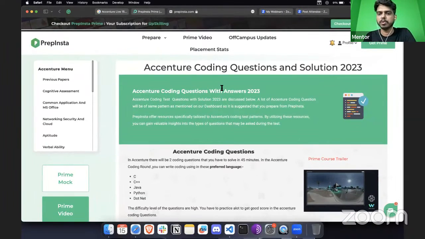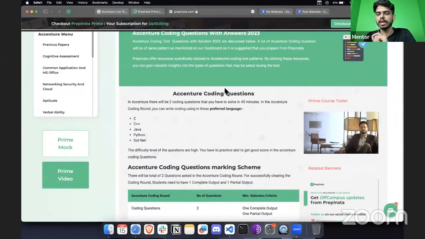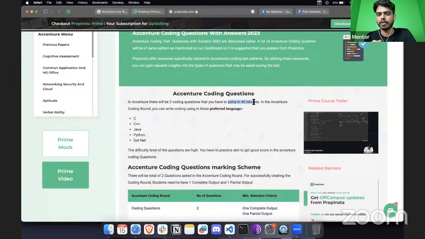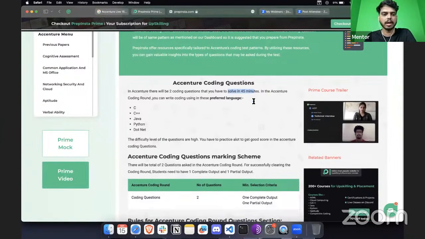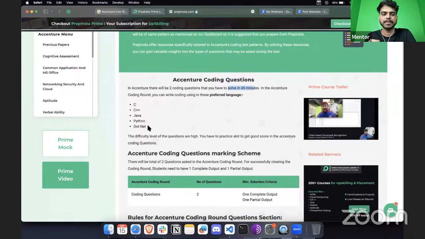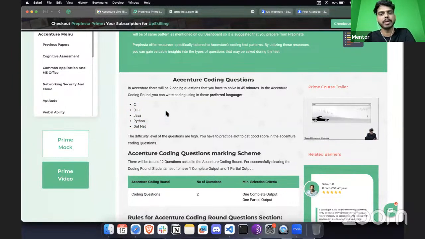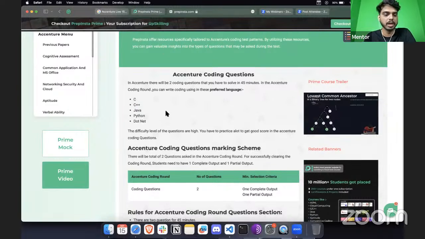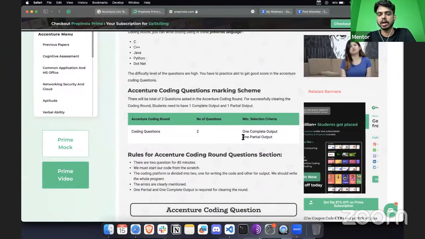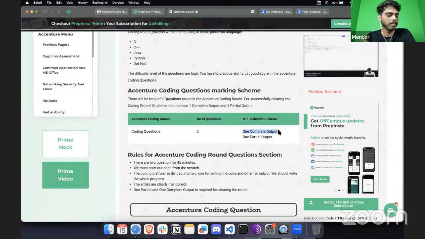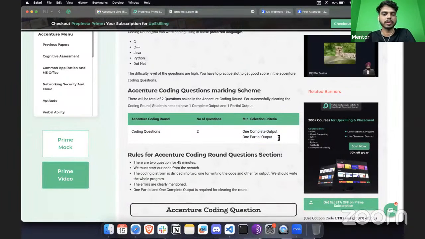For the coding round, these are the programming languages which are preferred. You will be given 45 minutes, and during this you have to solve two questions. You can choose either C, C++, Java, Python, or .NET, whichever programming language you are comfortable with. In this coding round you will get two questions, out of which you have to submit one complete output, and one partial output is also good.